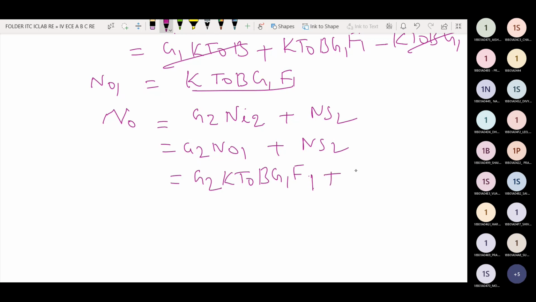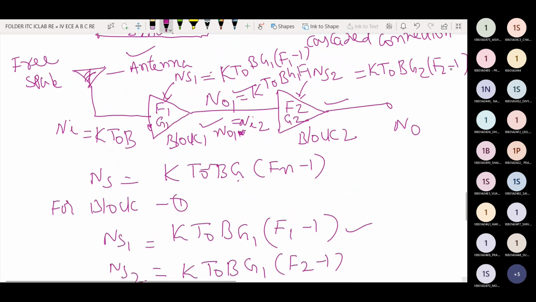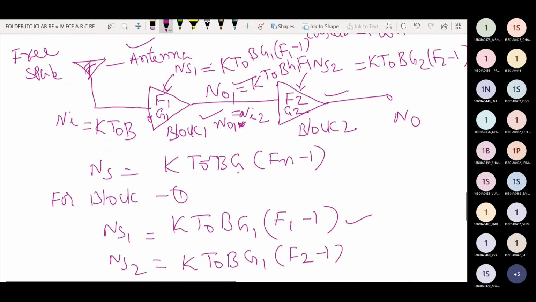The NS2 value, the system noise generated within block 2, is K T naught B into F2 minus 1 into G2, where G2 is the gain of the second stage.